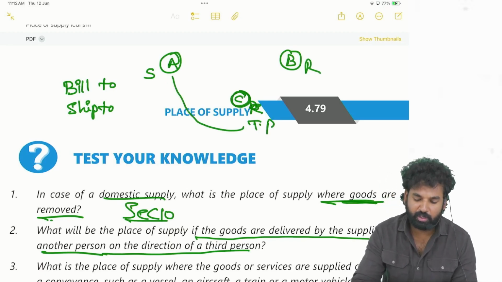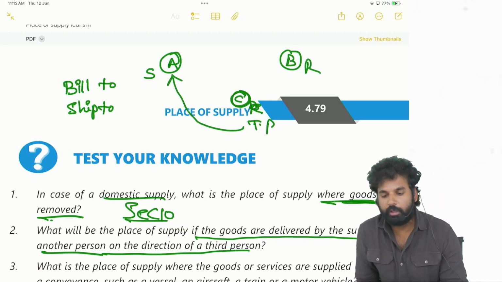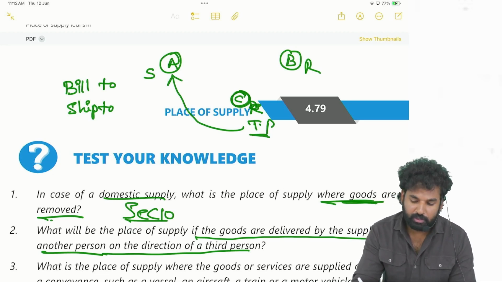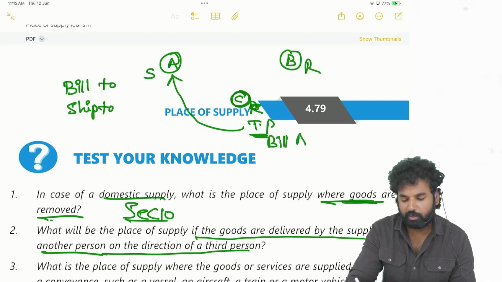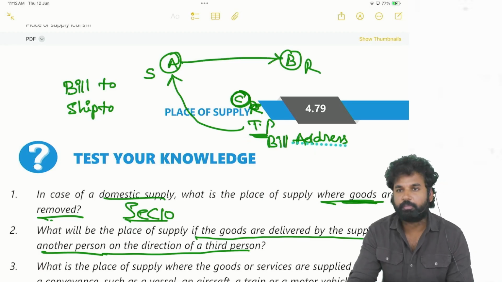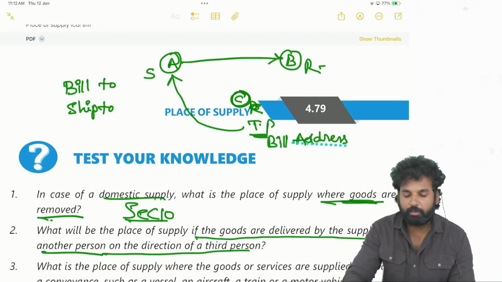C is placing the order with A. The third person is placing the order with A. So C's place will be the billing address, because C is the one placing the order. But the goods are being delivered to the recipient B at a different place. That will be the delivery or shipping address.